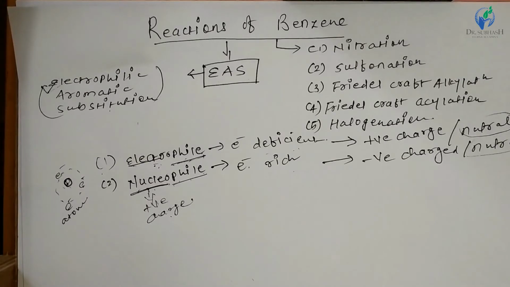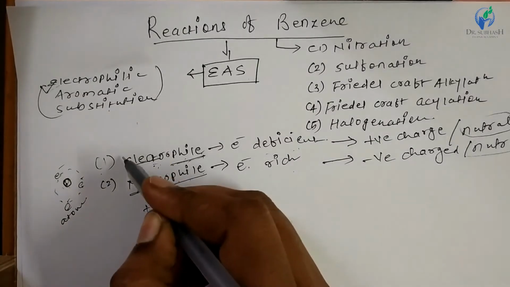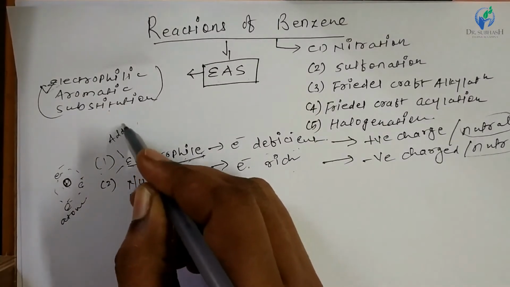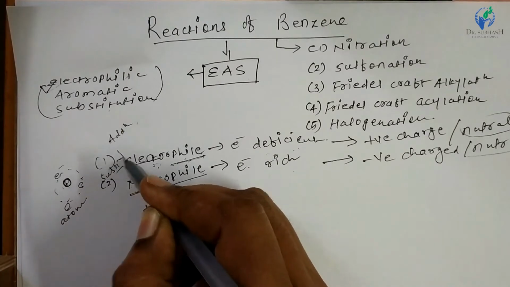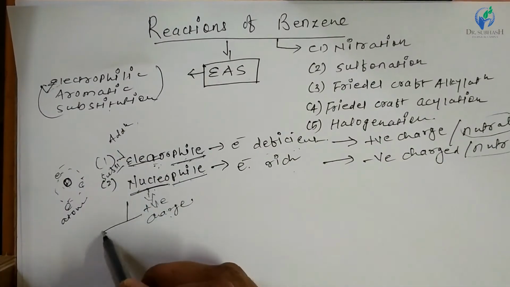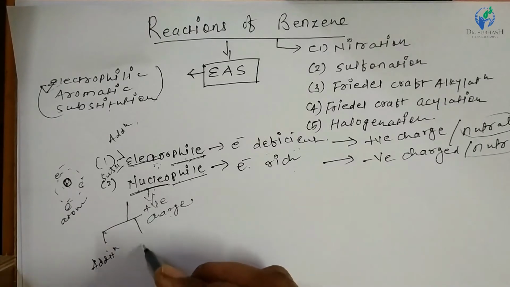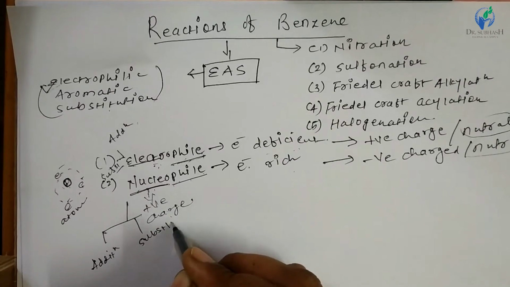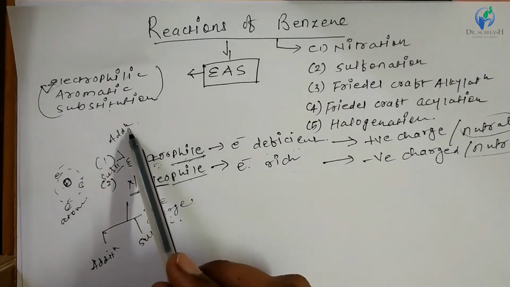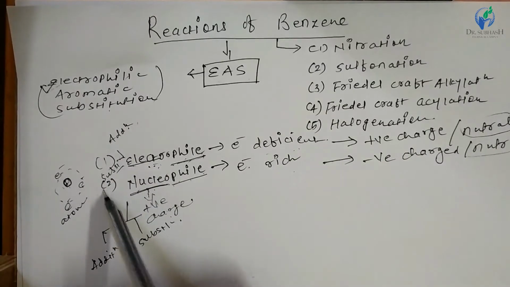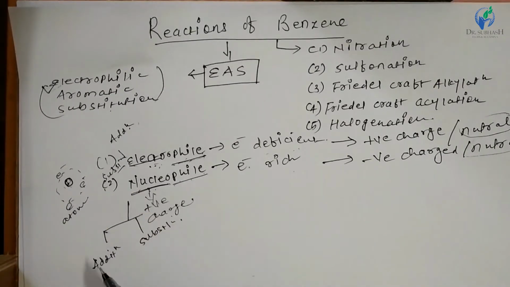Again, nucleophilic and electrophilic reactions may be addition reactions or substitution reactions. So keep these four terms in mind: addition reaction, substitution reaction, electrophile and nucleophile. An electrophilic reaction may be an addition reaction or a substitution reaction, and likewise a nucleophilic reaction may be an addition reaction or a substitution reaction. So there are electrophilic addition reaction, electrophilic substitution reaction, nucleophilic addition reaction and nucleophilic substitution reaction.